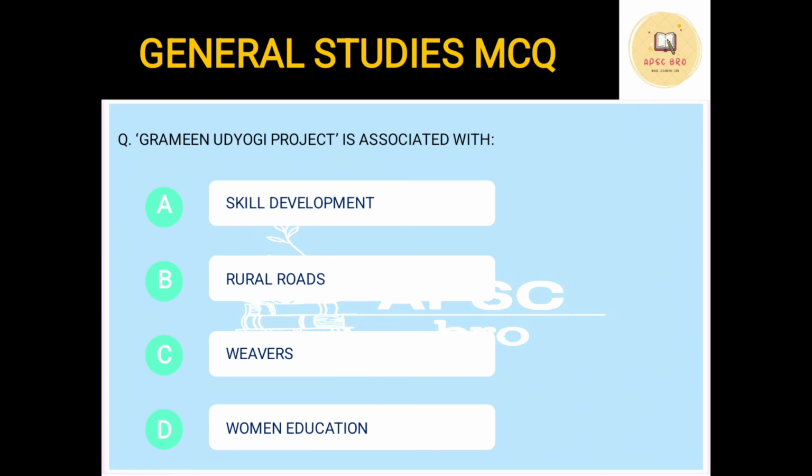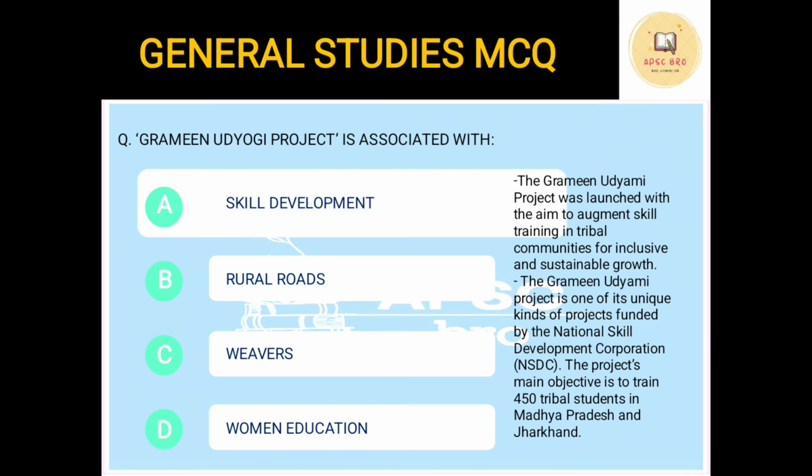Next question. Gramin Udyogi project is associated with: option A, skill development, option B, rural roads, option C, weavers, option D, women education. The correct answer is skill development. Now the important points related to this: the project was launched to augment skill training in tribal communities. For any project or scheme, the target population is very important. Please take a note of that. Why it is launched and the target population, very important.